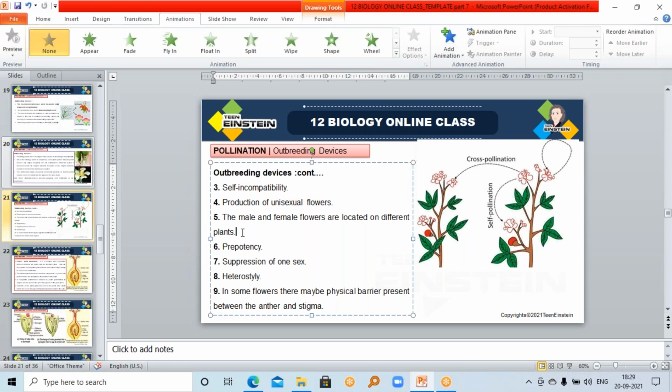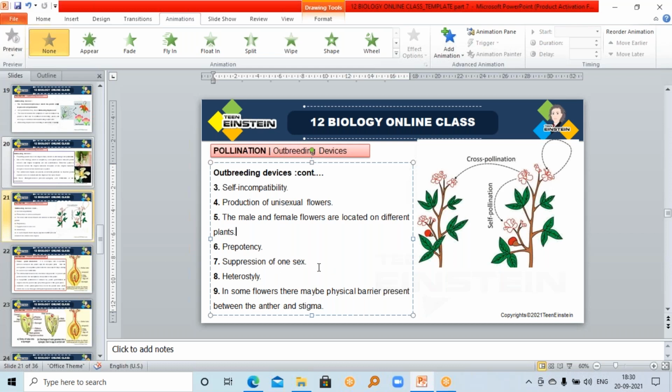Pollen prepotency means the stigmatic surface of a flower encourages the pollen grains from another flower, not from the same flower. That pollen grain will germinate faster than the pollen grains from the same flower. So that's how it works as an outbreeding device.